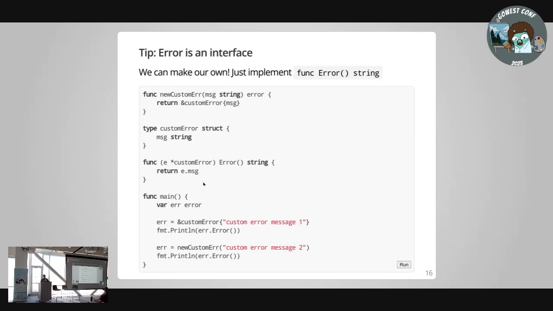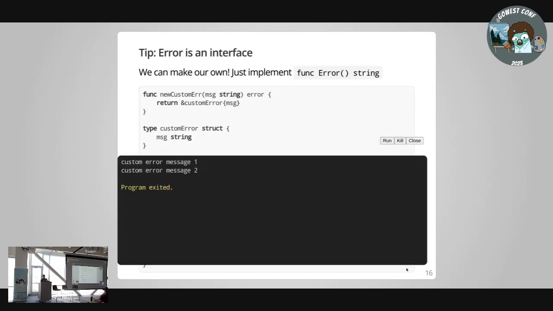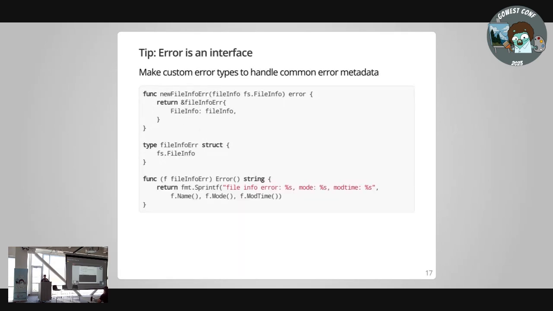Errors are not just something that you should throw up and not use. You should actually make your own types, implement the interface, and then you can absolutely see I'm making an error here, and I'm assigning my custom struct. A struct can be an error. A function can be an error. Anything can be an error in Go. And you can, I'll show you later, actually go in and dig that data back out. So you're not just passing around these opaque things, but you're using that data.